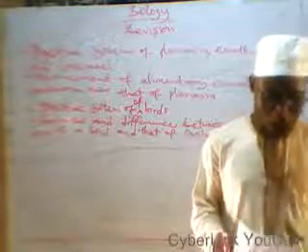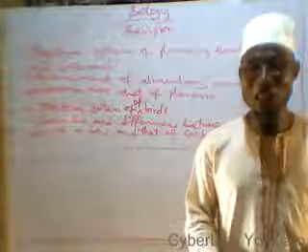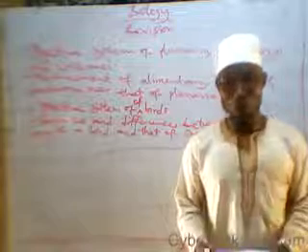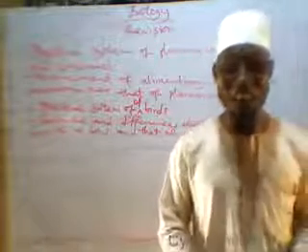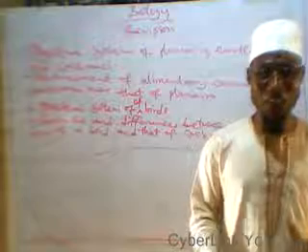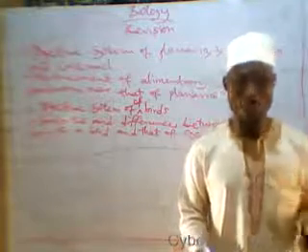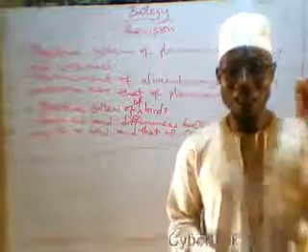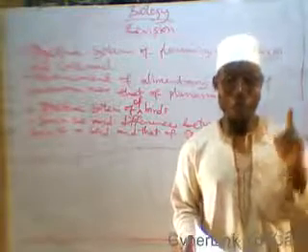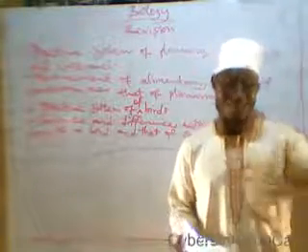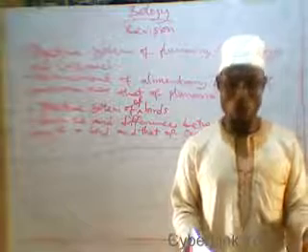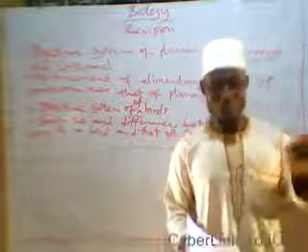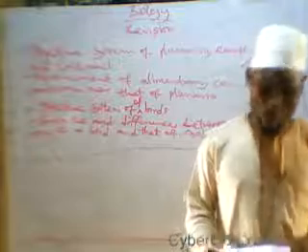Another thing that we talked about is blood. Blood is a fluid tissue made up of 55% liquid part known as plasma and 45% solid part known as blood cells. I told you that plasma is made up of 90% water and 10% dissolved substances. Among these dissolved substances are digested food, hormones, antibodies, fibrinogen, and some others. Go and do revision.